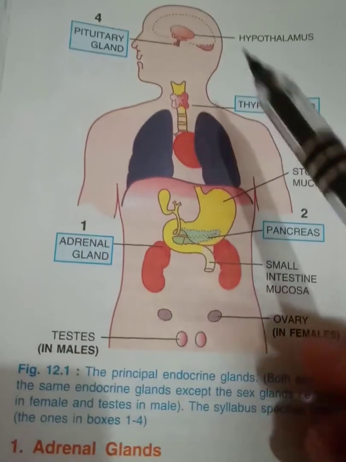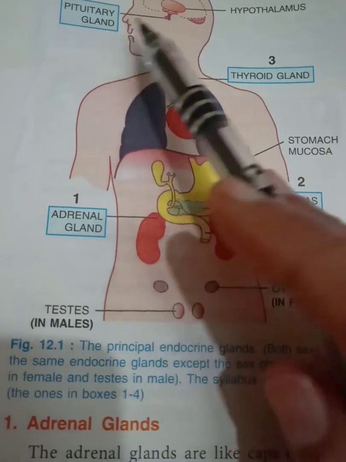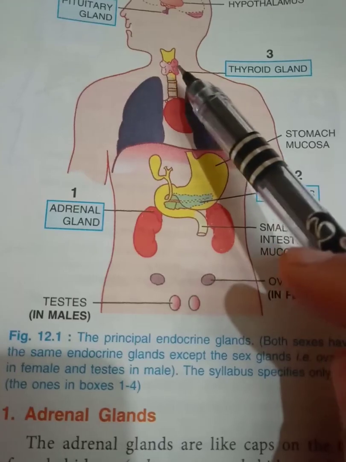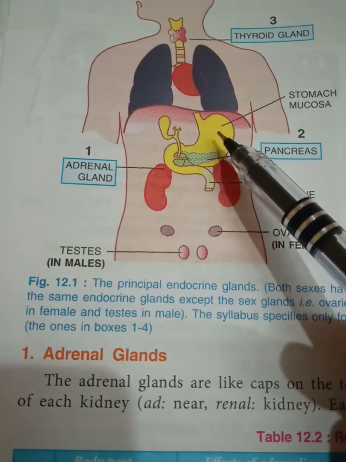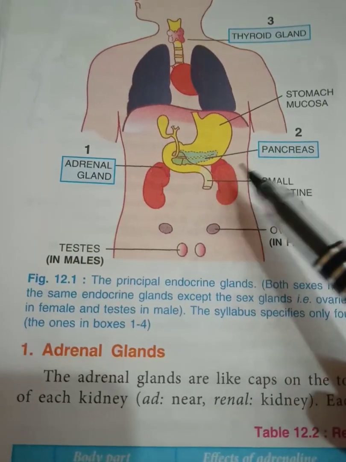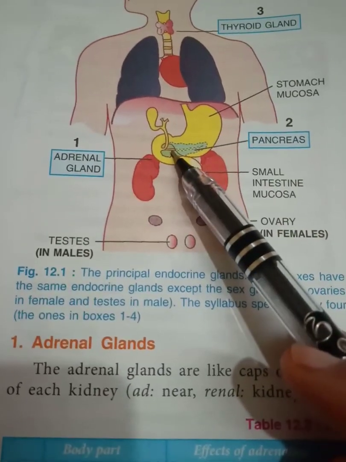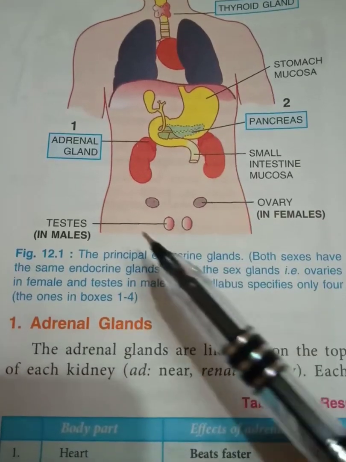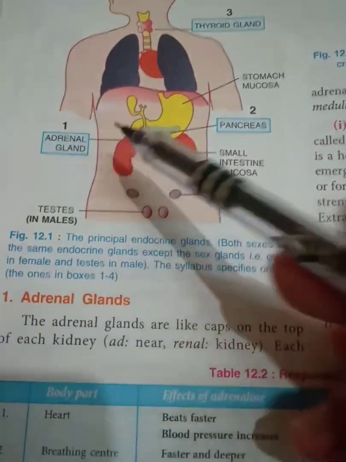This is the diagram where they are explaining the location. This is the hypothalamus. Here we have the pituitary gland, and the thyroid gland present in the neck area, below the larynx, in the front part of the neck. Then stomach mucosa also secretes some enzymes. Pancreas is the gland present below the stomach in the fold of the duodenum. Adrenal glands are present above each kidney, cap-like structures. Then testis in males and ovary in females. Those given in blue are in our syllabus.